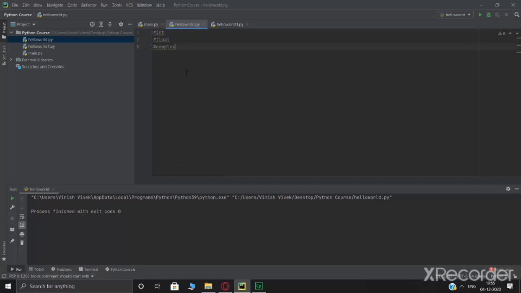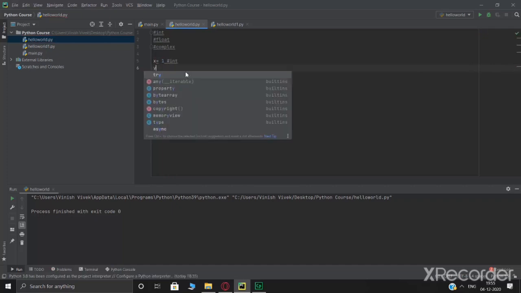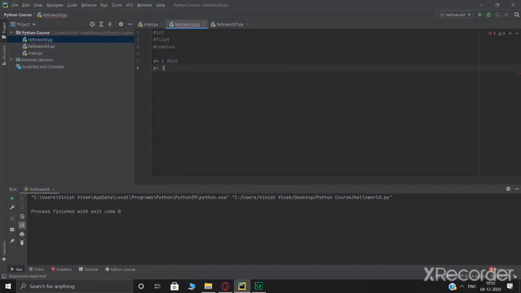So simply put, if I take a variable x and this is a number, just 1 for example, this is basically an integer. If I say y is equal to 1.0, this is basically a float. Alright, and if I say z is equal to 1j, this is basically a complex type of number.